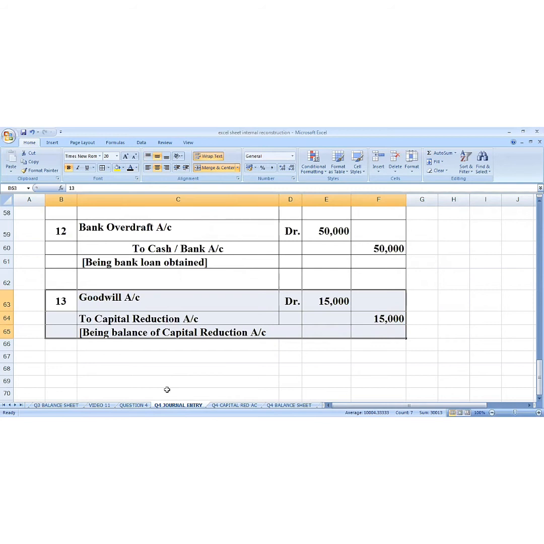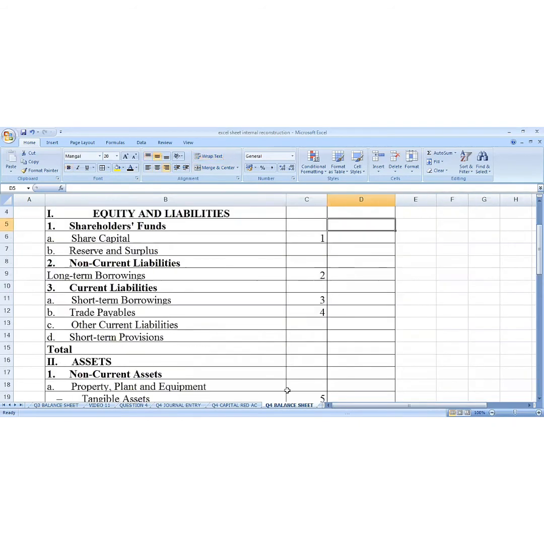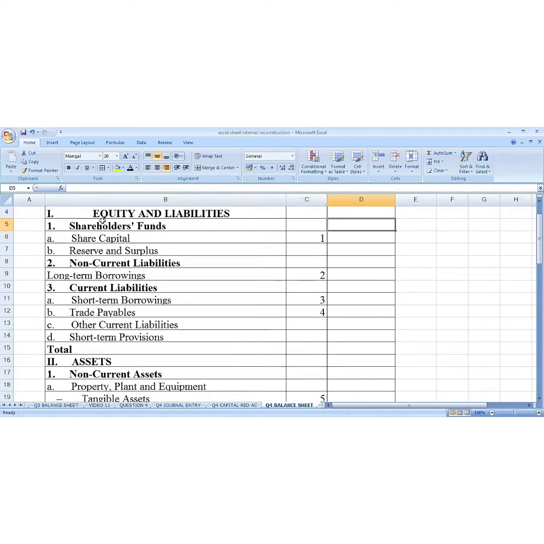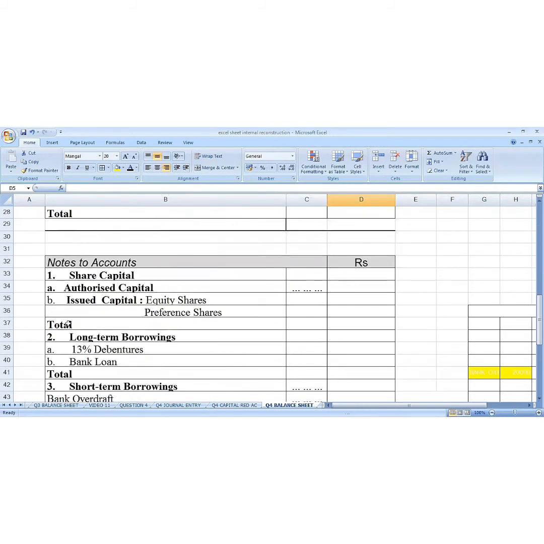Now I would like to give you a glimpse of the balance sheet, but you should focus more on journal entries and the capital reduction account. Balance sheet: first, we have to write the format of the balance sheet. Shareholders' funds, non-current liabilities, current liabilities, whichever amounts are available, we write here. And then we have to make the notes to accounts.